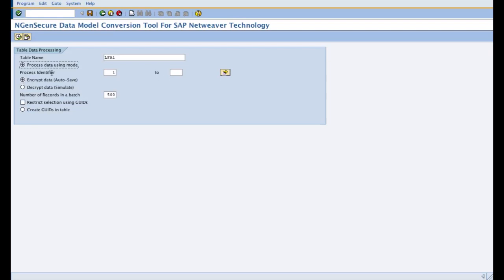So I choose the encrypt data option, which always auto saves the encrypted results in the database without you having to do any kind of custom development in any use case you have. So the product auto saves and reduces the development cost of dealing with encryption, which none in the market actually provides.